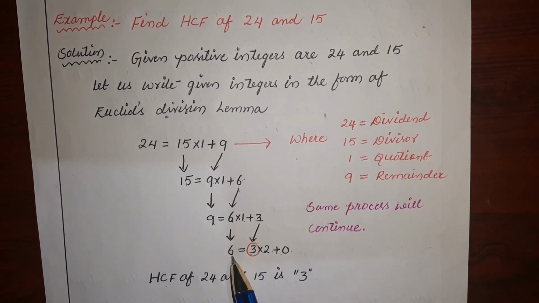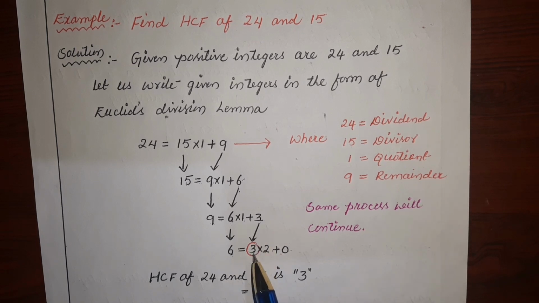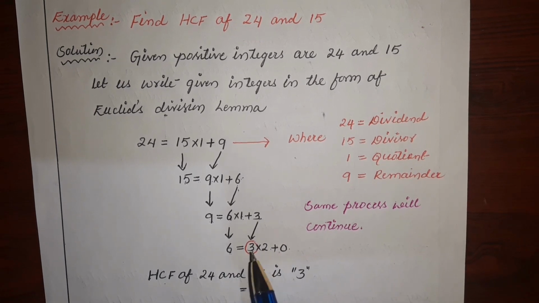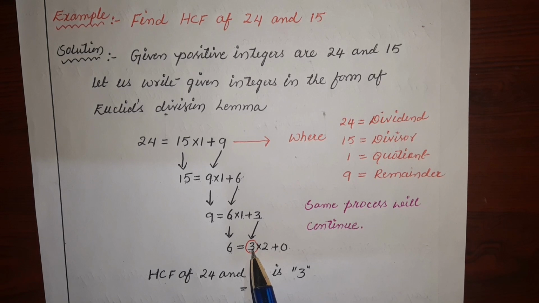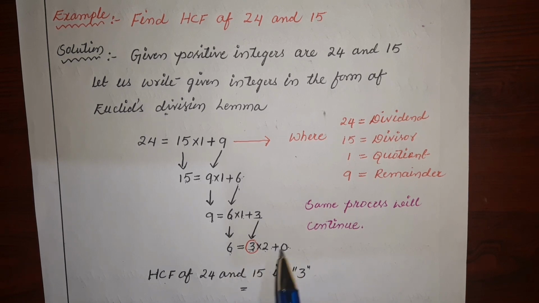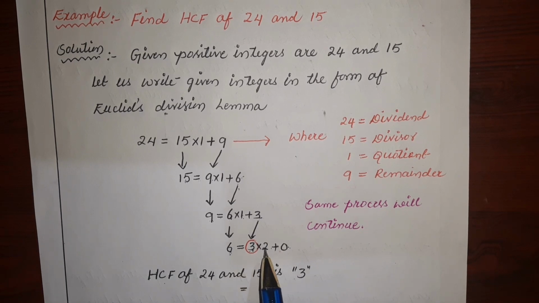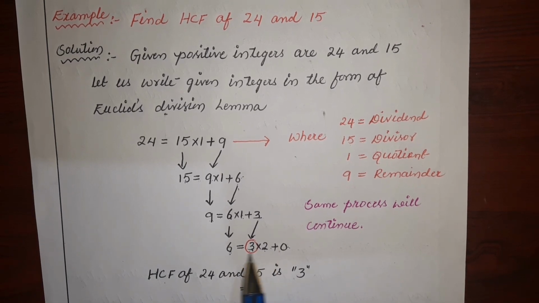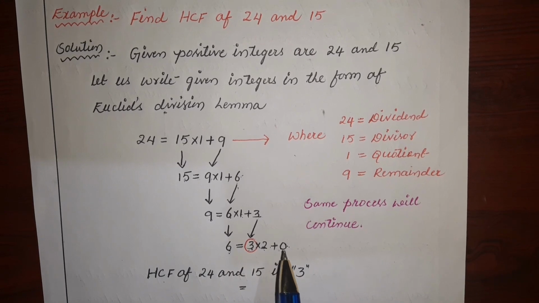Now 6 becomes the dividend and 3 becomes the divisor. We know that 3 goes 2 times in 6. So we will write 6 equal to 3 into 2 plus 0. So 3 into 2 equal to 6. So in this step we can say that the remainder is equal to 0.